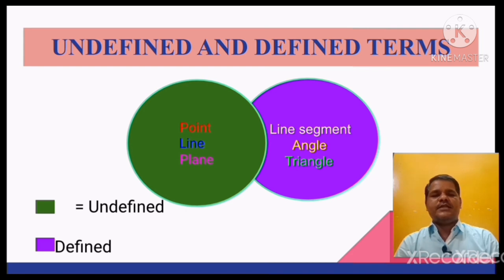It will be explained with the help of objects only, or physical models. With the help of these undefined terms, we can define defined terms. For example, line segment, angle, triangle, etc. These are the defined terms.